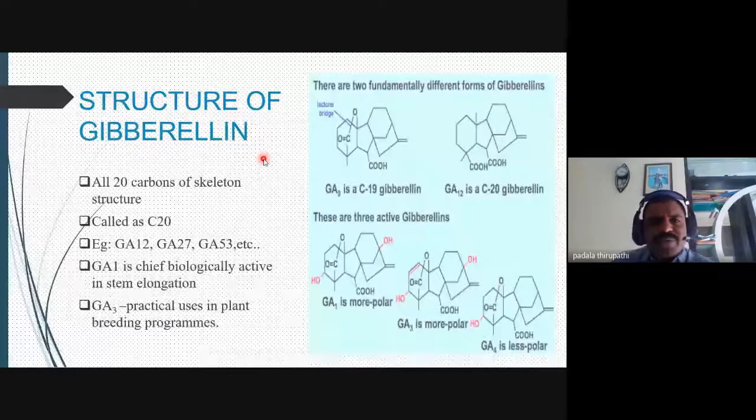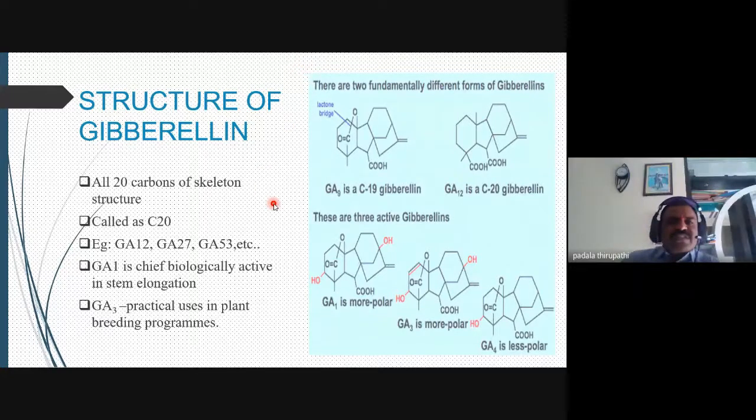Is this slide visible? Are you following? This slide shows the structure of gibberellin. Yes, sir. The structure contains 20 carbons. How many carbons? 20 carbons. Gibberellic acid contains a 20 carbon skeleton, though some gibberellins contain only 19 carbons. That is GA9. GA9 is a 19 carbon gibberellin, whereas all the other gibberellins contain a 20 carbon skeleton, such as GA12, GA27, GA53.